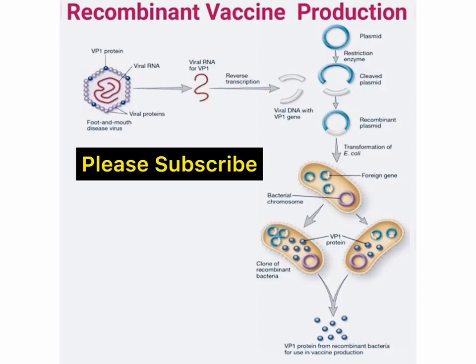This crystal generates a protein which is responsible for production of the antibody inside the immune system, and they fight with that specific protein when in the future any virus with similar structures comes and causes infections. In the first step we need to isolate the RNA, go for reverse transcriptase, make the DNA copy, and this DNA copy links with the plasmid to form the recombinant plasmid.